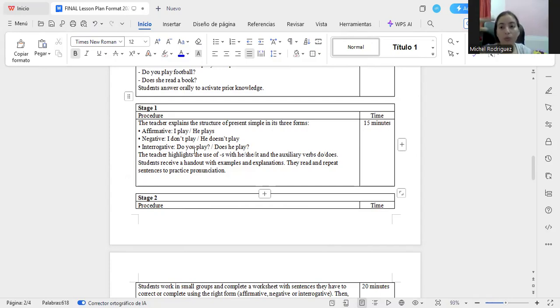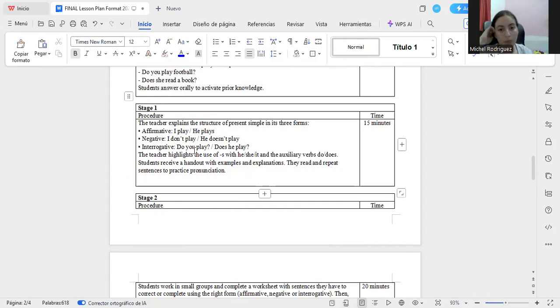I am going to explain the structure, how to create a sentence in affirmative, how to create a sentence in negative, how to create a sentence in interrogative. I'm going to explain the rule of he, she, the third person, that we need to add an s or es.